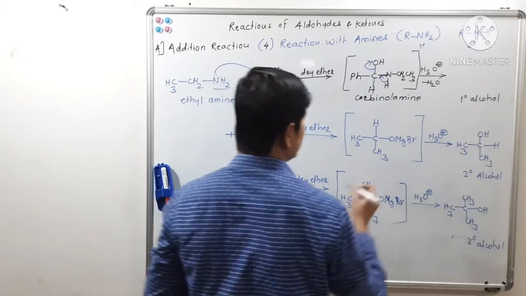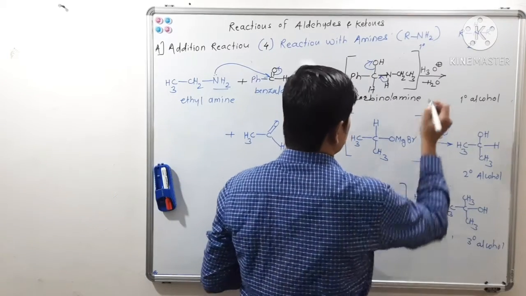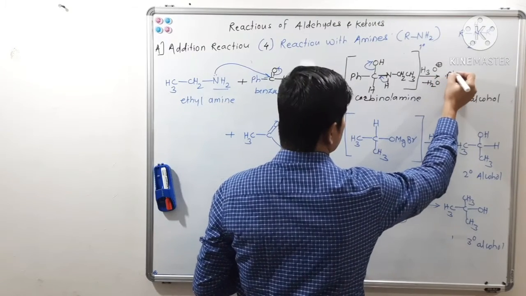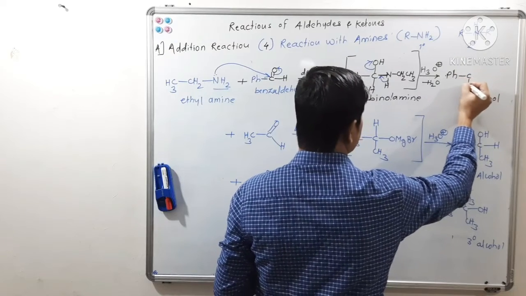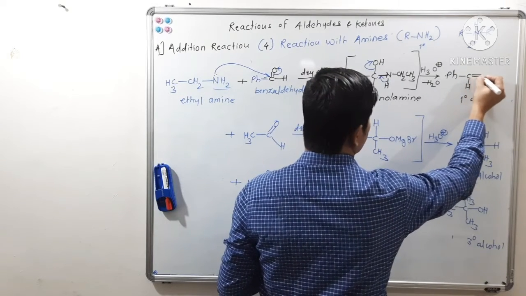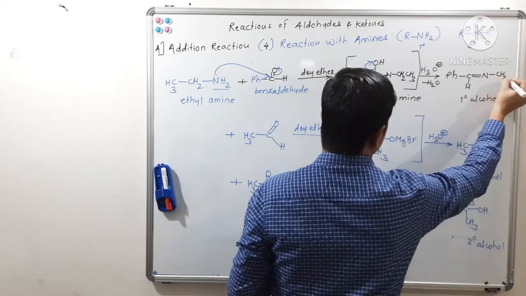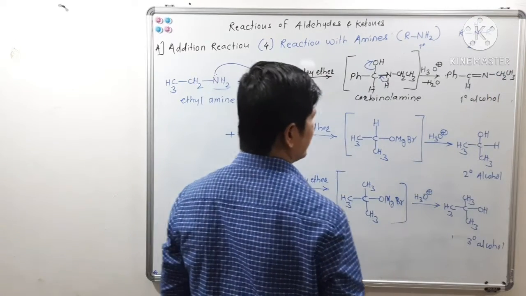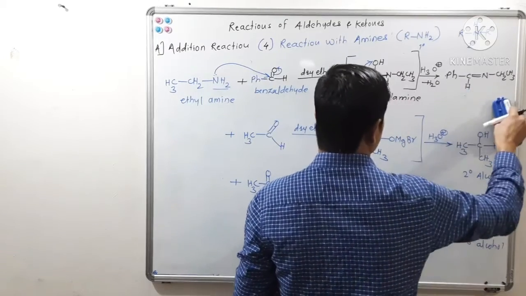You will get PhCH double bond NCH2CH3. So this is an imine, the imine of benzaldehyde.